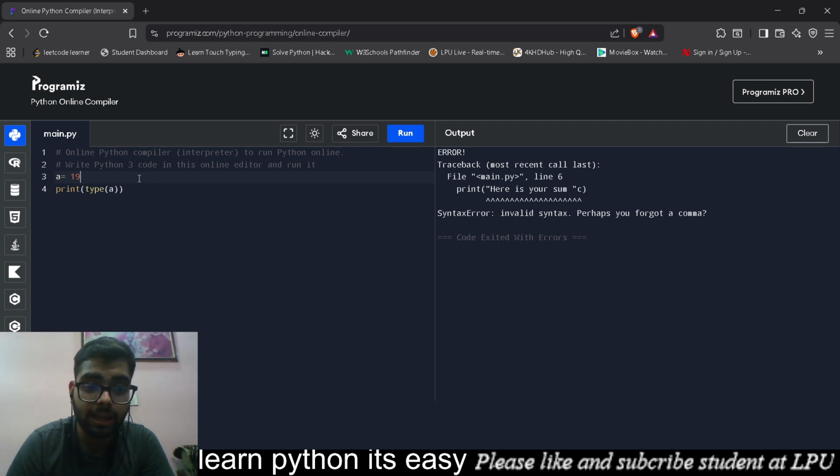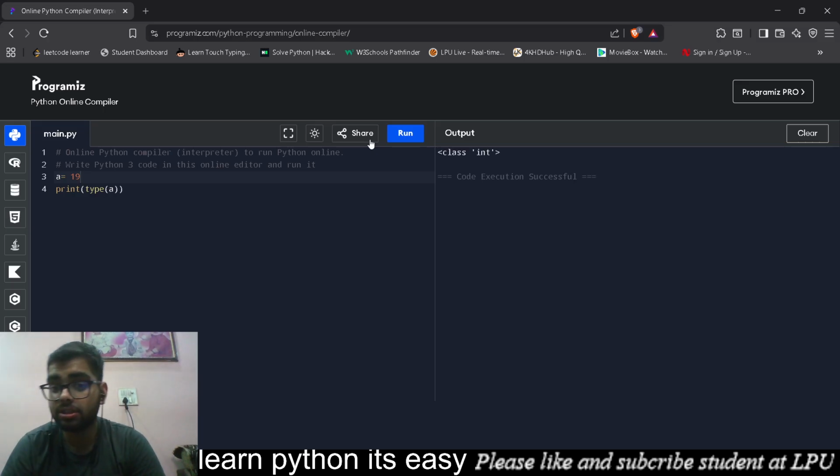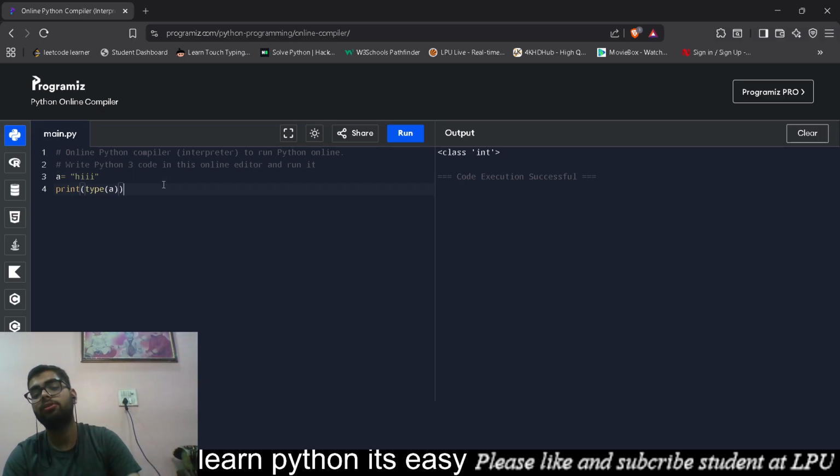So the type of A is actually integer. Those who have written integer, congratulations, guys. Now let's just see what's the type of A. Now, three, two, one. String. Those who have written string, congratulations, guys. You have got another point.